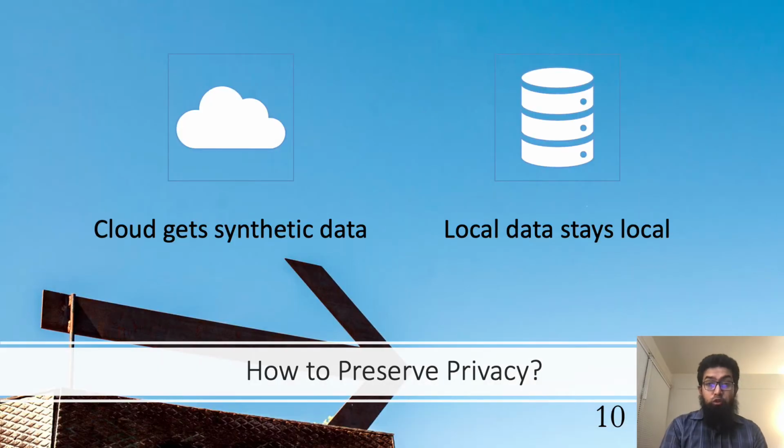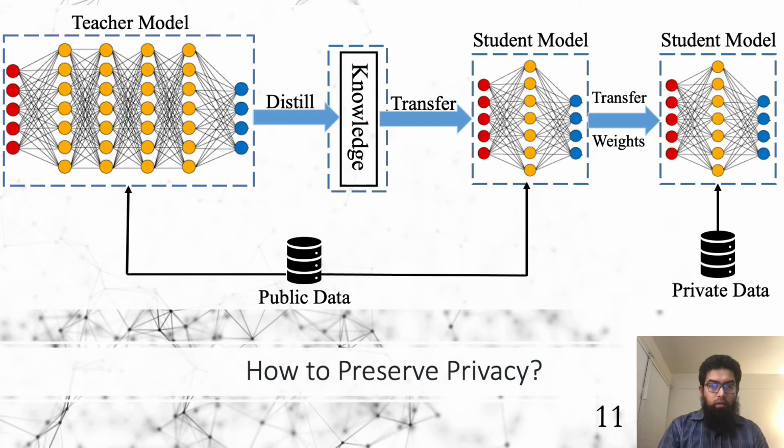The major contribution of this work is this. In the cloud, we send synthetic data, but we also use local data. Local data stays in local nodes, and we use them using the following framework. In this framework, there are two types of data: public data and private data. Public data is synthetic data, and private data is real data for each of the nodes.